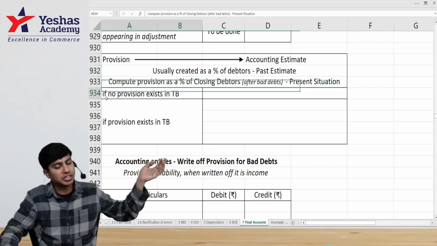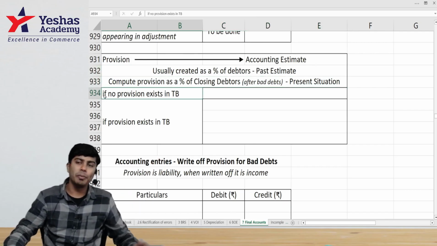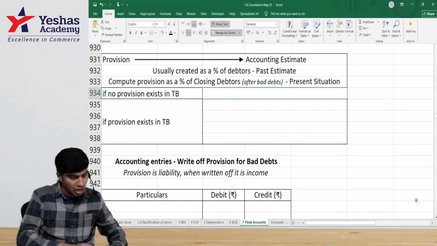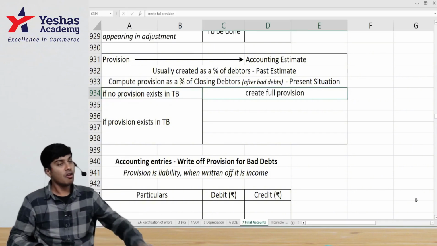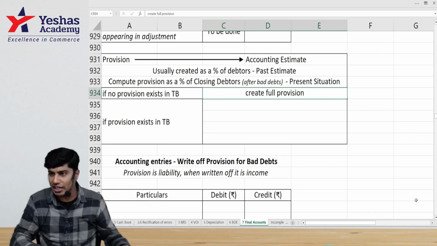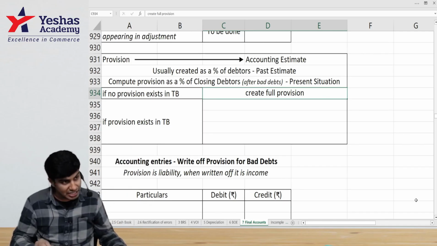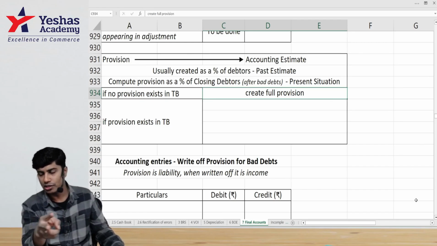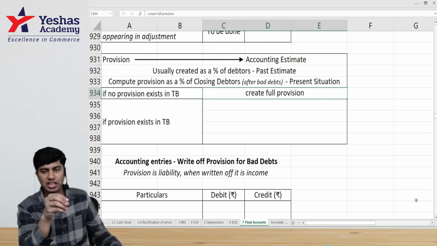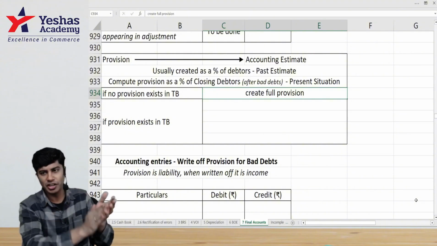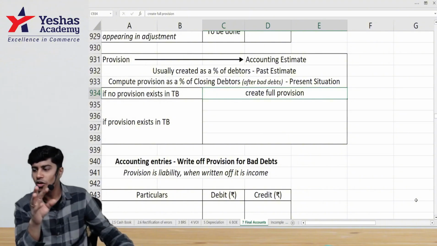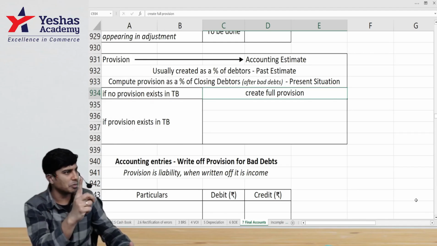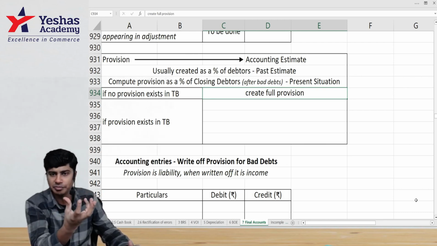What if there is already provision existing? The treatment is different. What if there is no provision in trial balance? The treatment is different. If there is no provision existing in trial balance, then the full amount, whatever I told, I'll create provision for it. However, if there is an existing provision, now when you apply 2% on 50,000, you got 1,000 rupees. This 1,000 is the provision that I'm supposed to maintain.